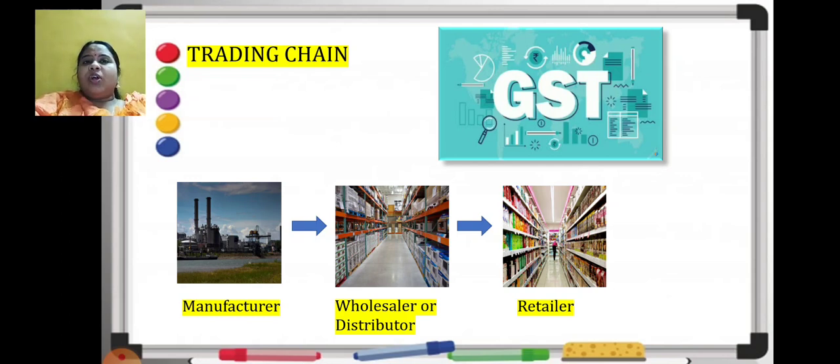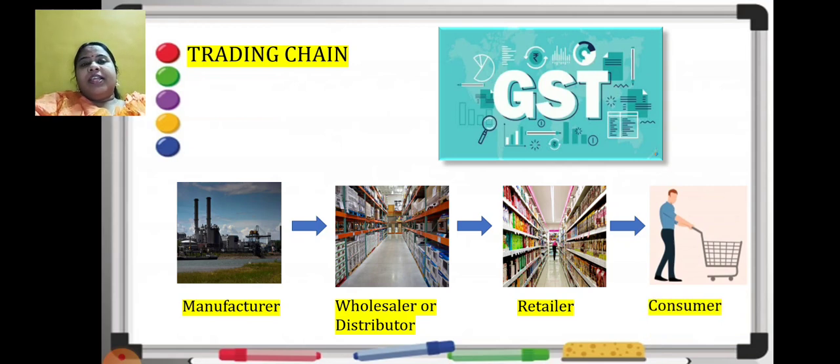So it's a shop where we go to buy our things. After the retailer comes the customer or the consumer. That is the last stage. Like this, a chain is created. This chain is nothing but the trading chain, where the manufacturer is the first person, then comes the wholesaler or the distributor, then the retailer, and then the consumer. Now what we are going to learn in this session is how GST is calculated at every stage of trading, or how it is finally paid to the government.